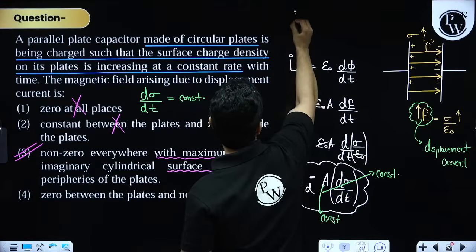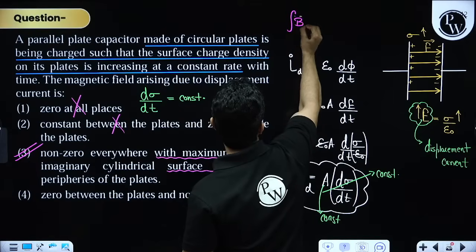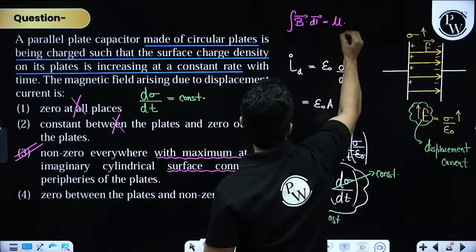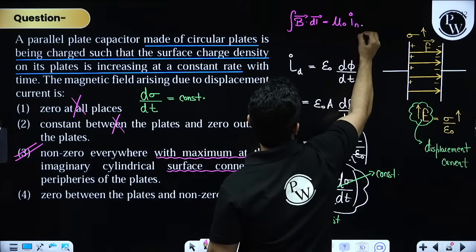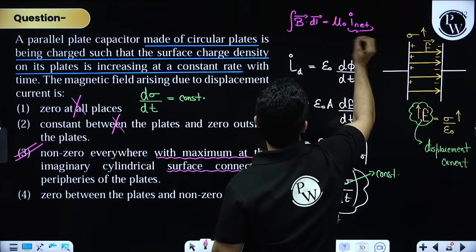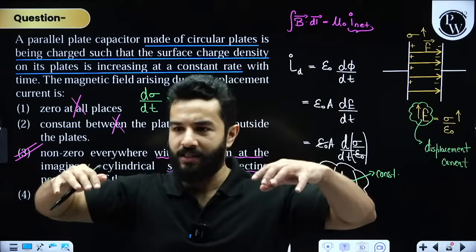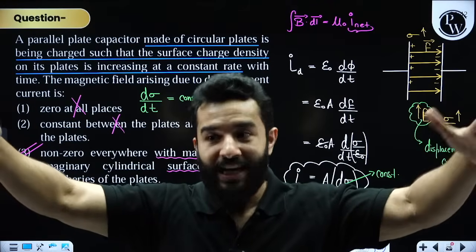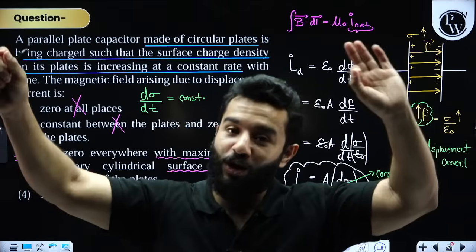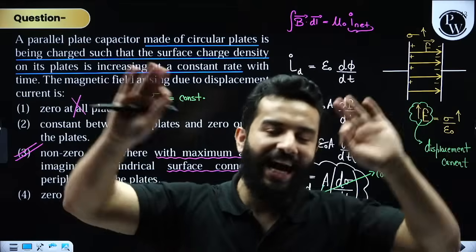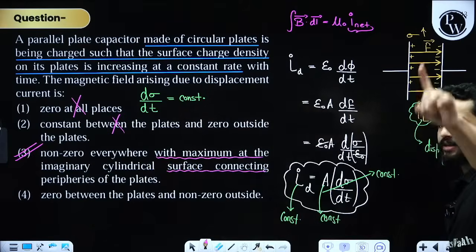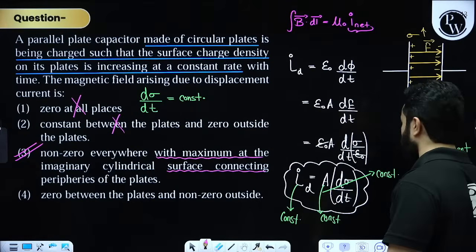The line integral of B dot dl says mu naught times I net. So this I net is increasing as you are moving away from the center, and it becomes maximum when you reach the surface, and then it starts to decrease because distance is increasing and I net becomes constant, right? Clear? Any more doubt? Be quick, write down in the chat box if everything's clear, dosto.